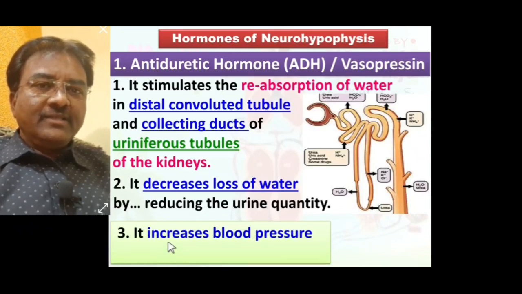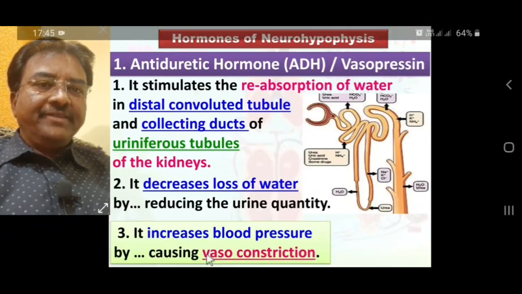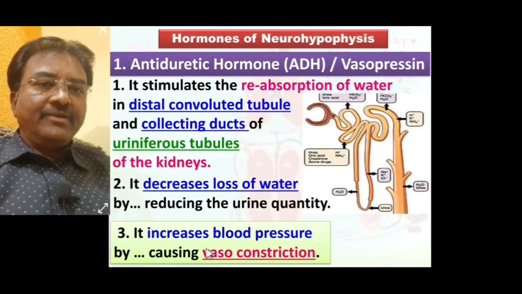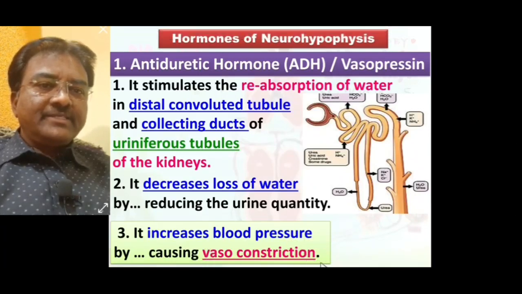Also, it increases the blood pressure. ADH or vasopressin is also most important for increasing blood pressure by causing vasoconstriction. Such hormone acts on blood vessels. So due to this, the blood vessel becomes constricted, and due to this constriction of the blood vessel, blood pressure increases.